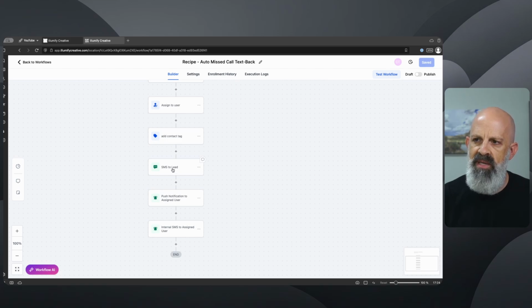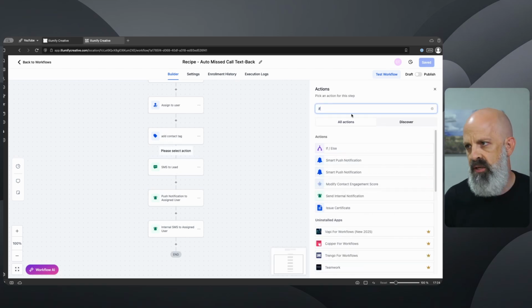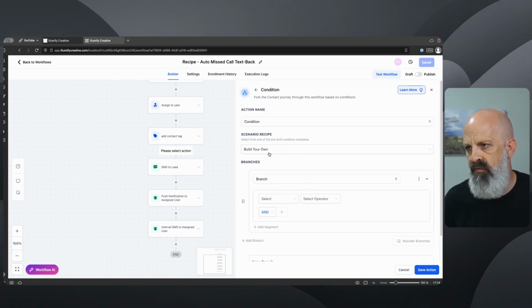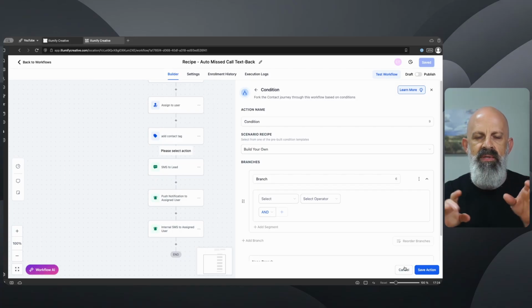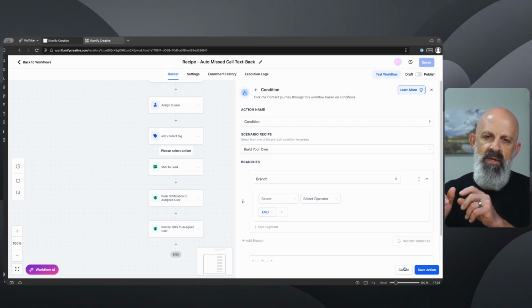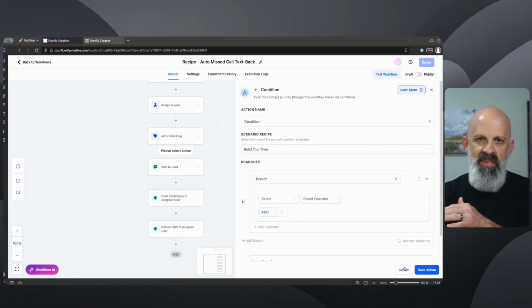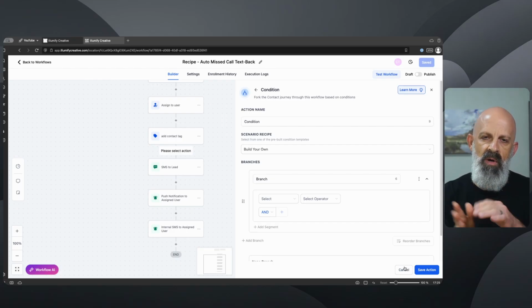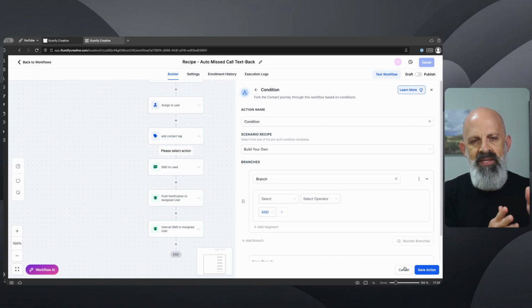Right before the text message that would go to the lead, just add in that if-else action and configure this to be the time of the day, just like we did the other one. And then you would have that branching logic to be able to send a different message for those calls that you miss that are after hours, again, to set expectations appropriately versus the ones that come in during the business hours, and have different messaging for that to set expectations appropriately for that as well.